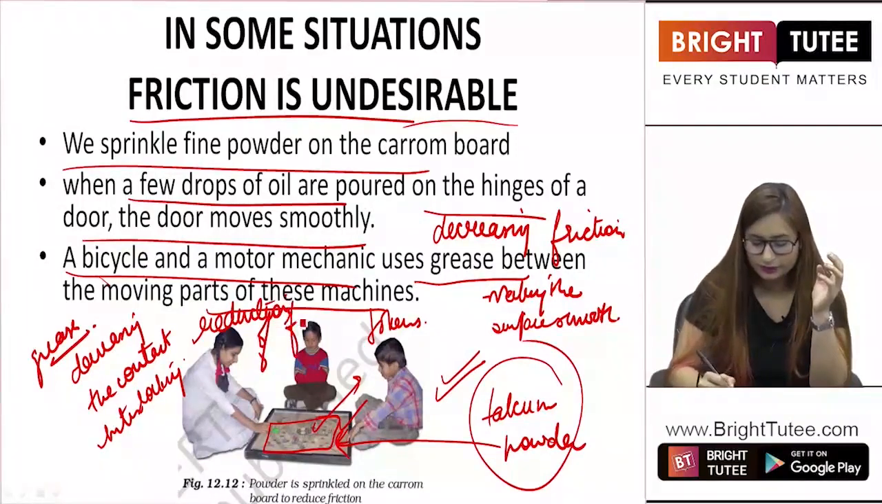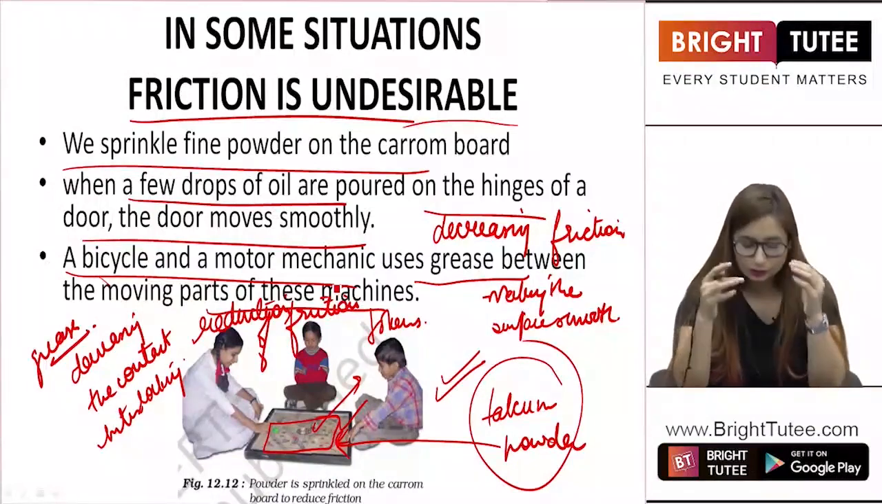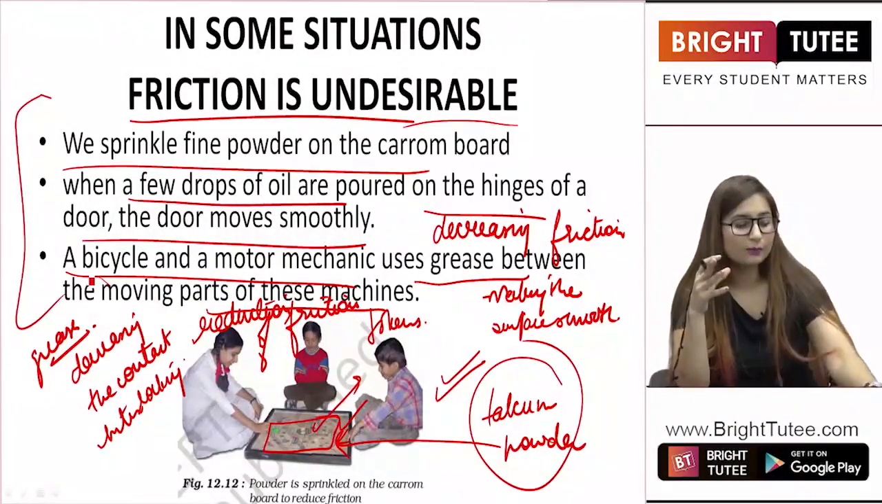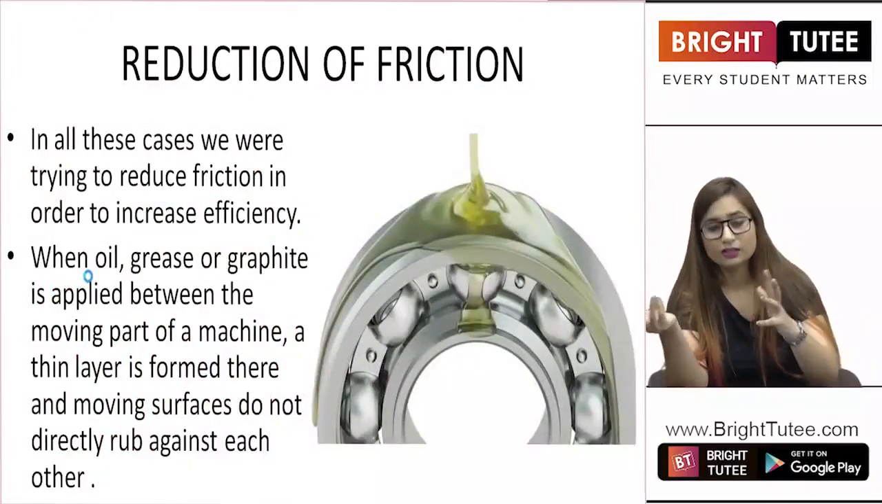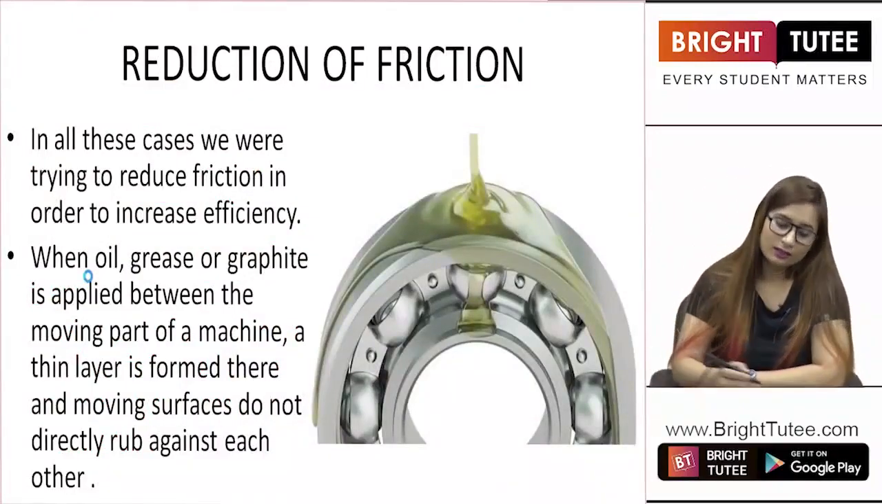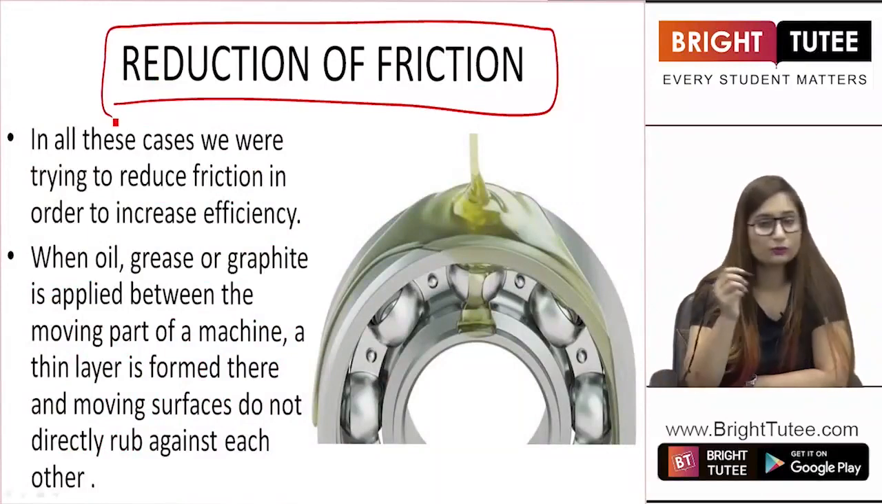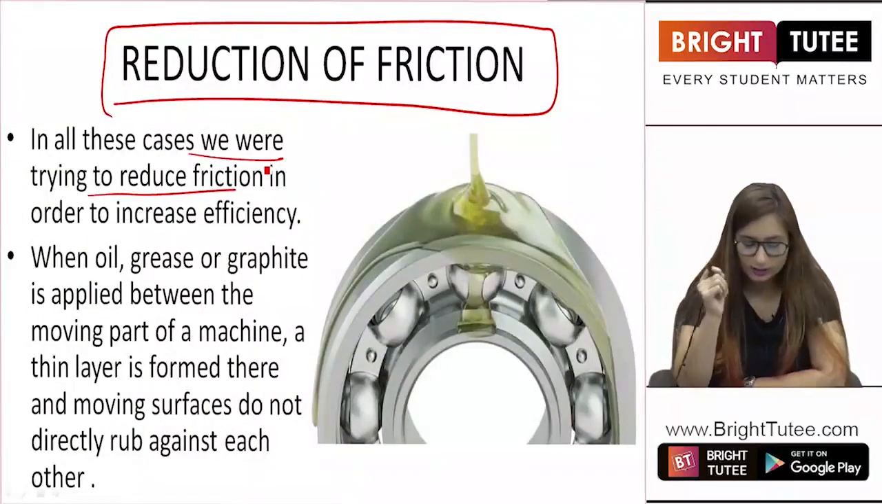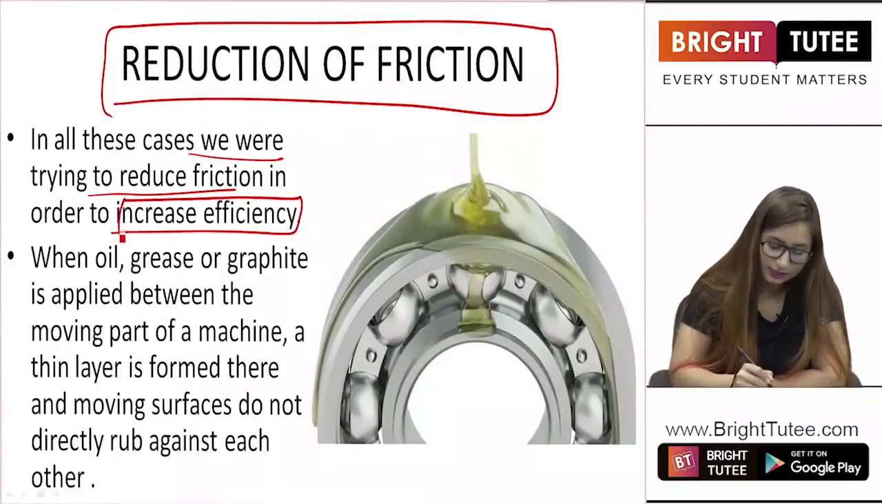Reduction of friction so that the movement becomes smooth, right? So these were some examples where friction is undesirable and we should decrease the friction. Now how is reduction done? How is this reduction of friction carried out? Let us see. In all these cases, we were trying to reduce friction in order to increase efficiency.